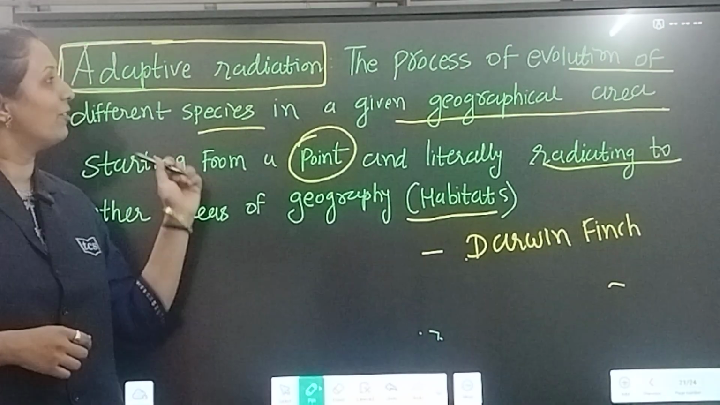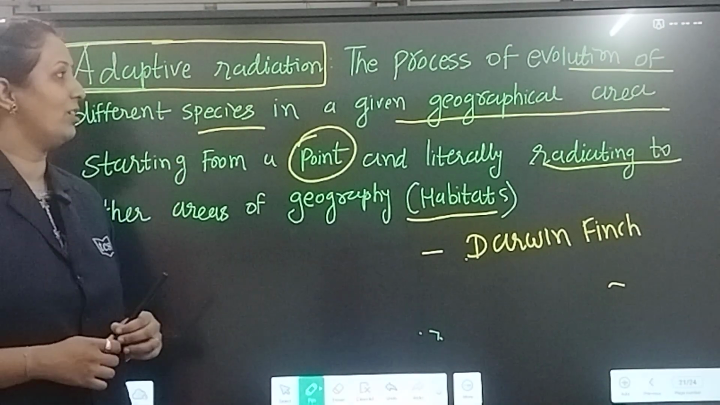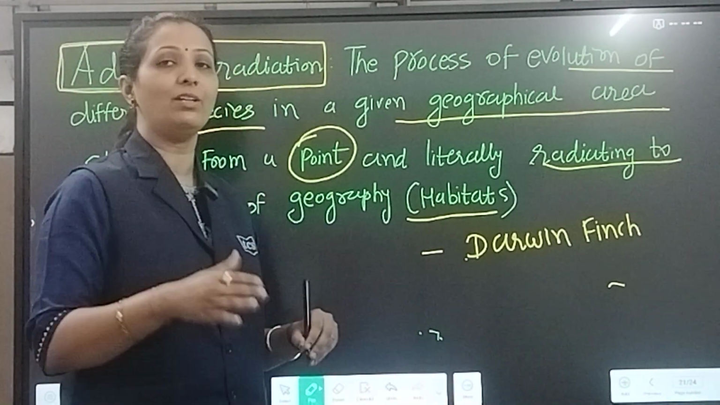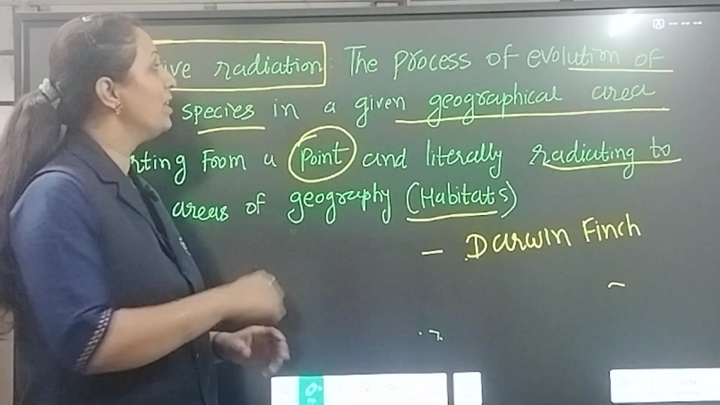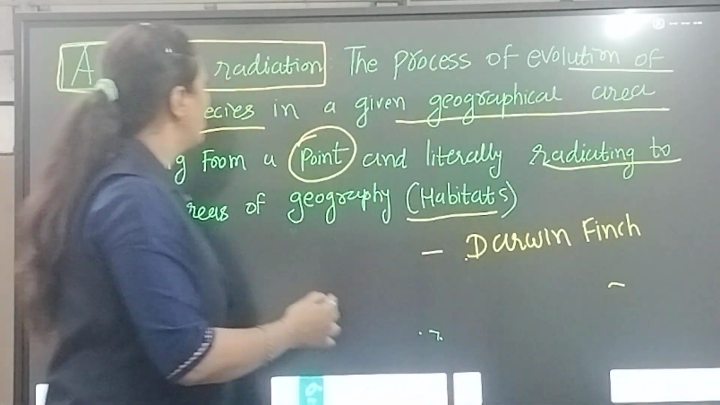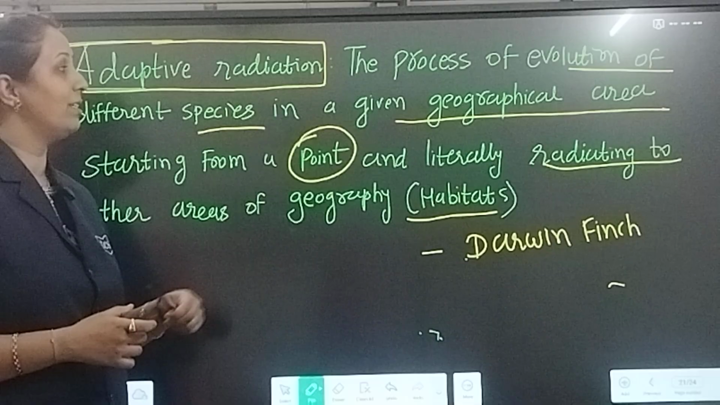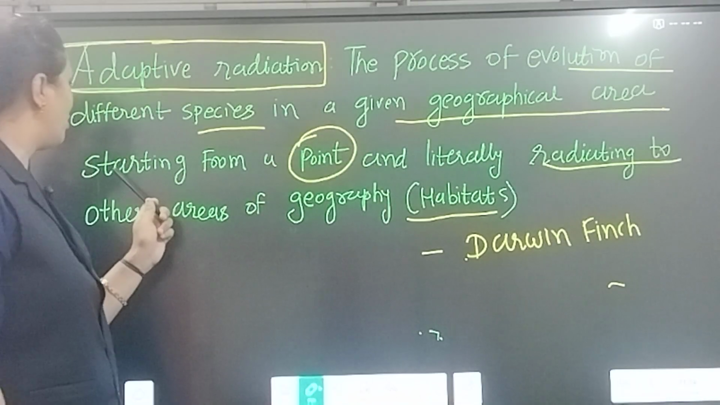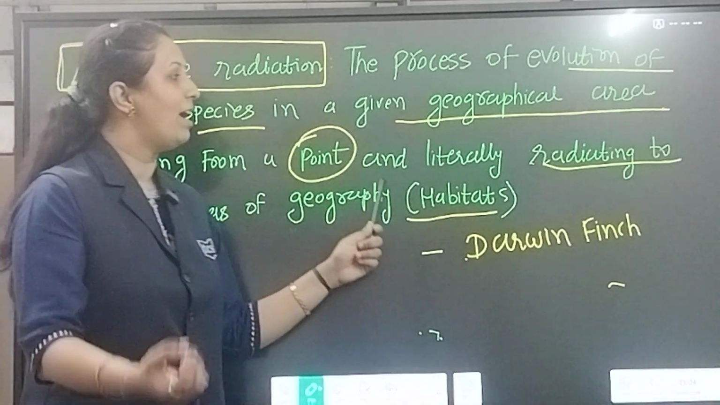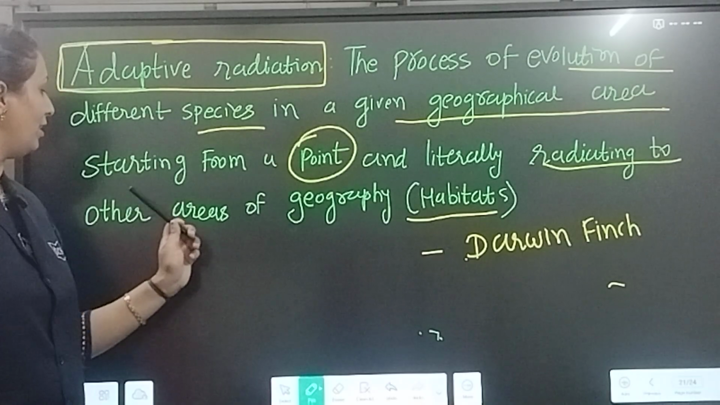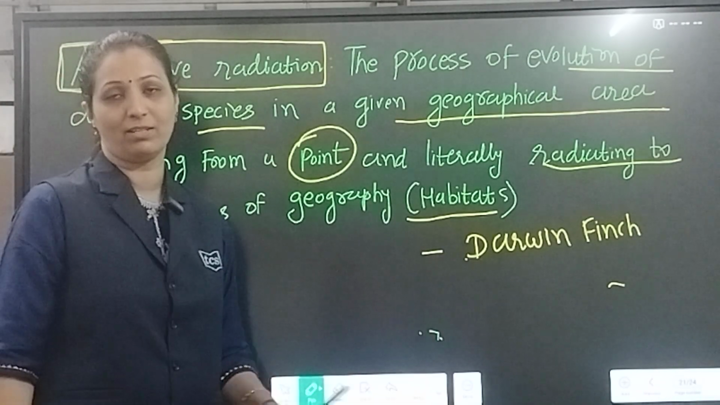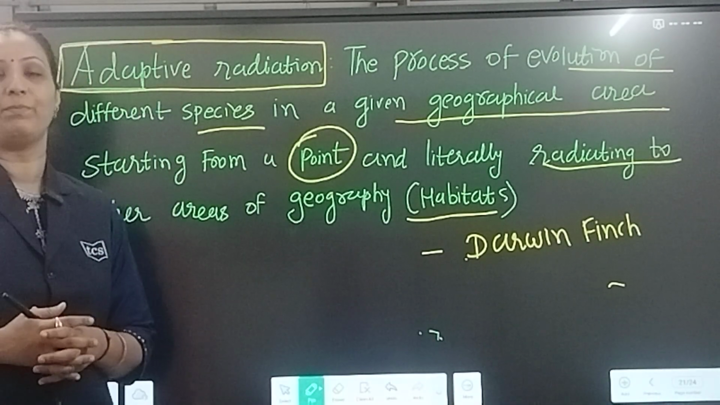Hello students, today we are going to learn about adaptive radiation of chapter number 6, a very important topic for the board exam and NEET. The process of evolution of different species in a given geographical region, starting from one point and literally radiating to the other areas of geography or habitats, is what we basically call adaptive radiation.